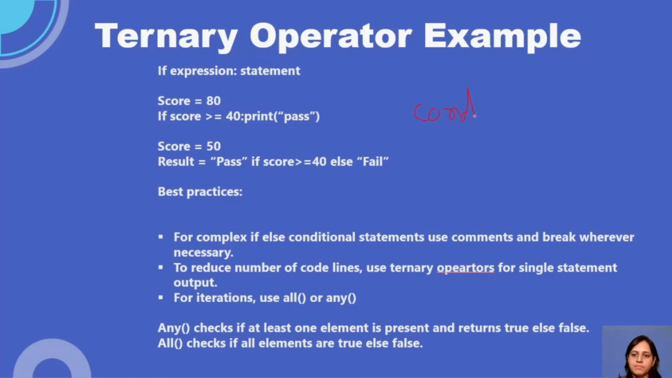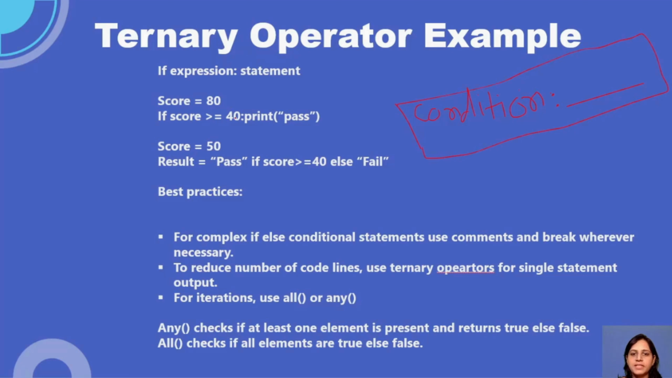Okay, just let me write it. Then it will be there. This is a condition. After that condition, you are trying to put something called else, and you are trying to write it. Okay, so this is my ternary operator. This whole thing is my ternary operator.